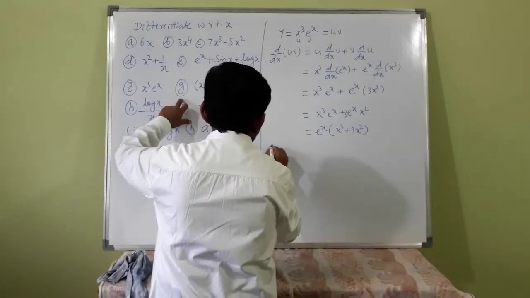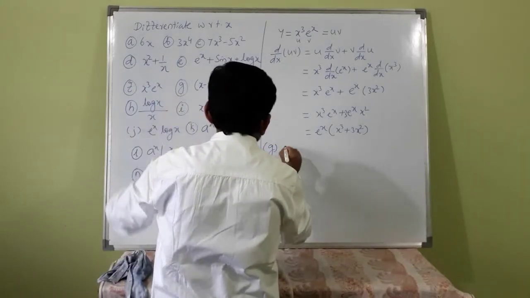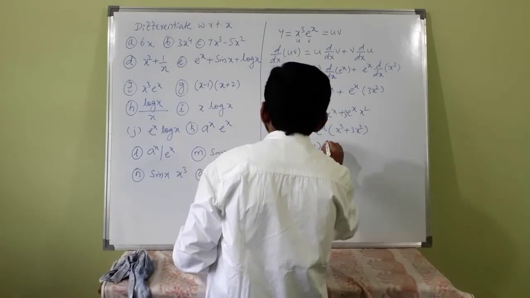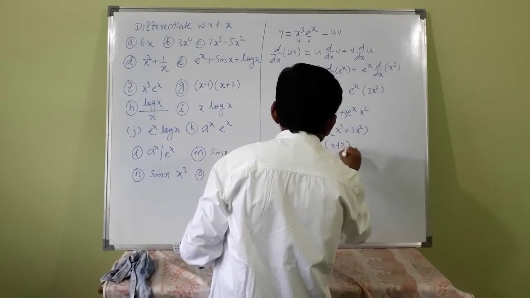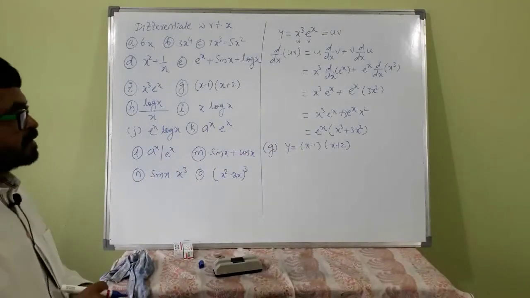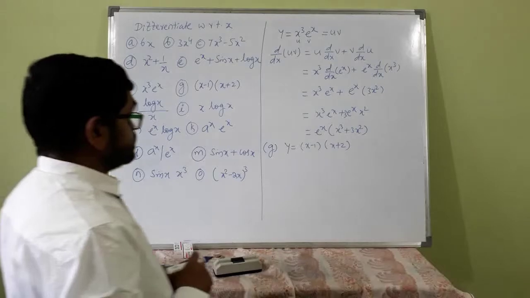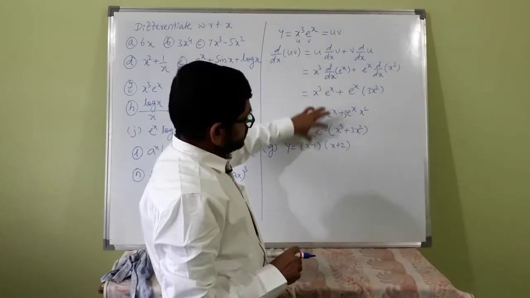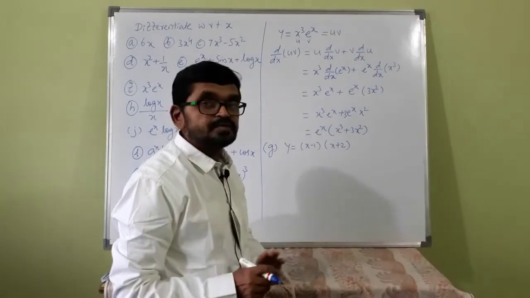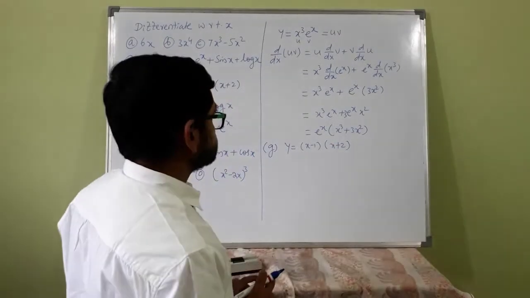Y is equal to x minus 1 into x plus 2. This can be solved in two ways, by using this formula, or if you multiply these two you will get a polynomial, then you can differentiate.